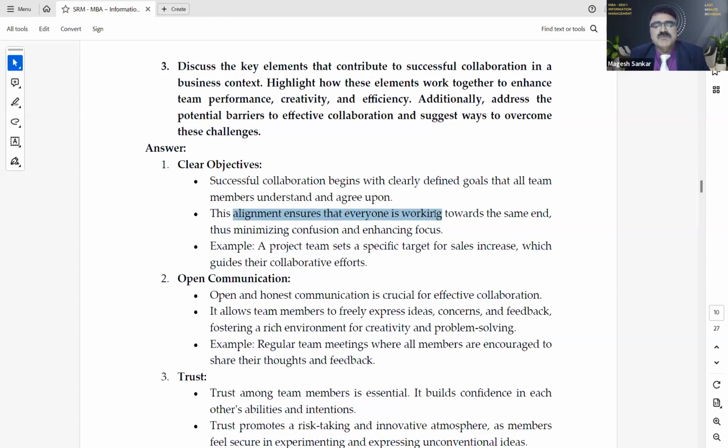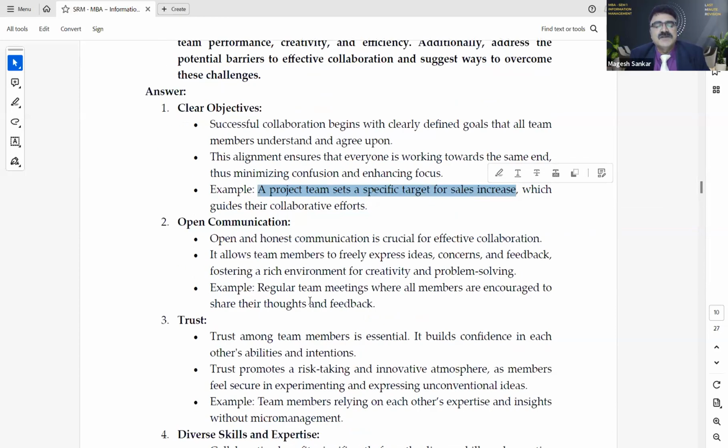Alignment ensures everyone works toward the same end. For example, a project team sets a specified target for sales increase. Open and honest communication is crucial. It allows team members to freely express ideas, concerns, and feedback. Very simple. Regular team meetings are encouraged so members share their thoughts.